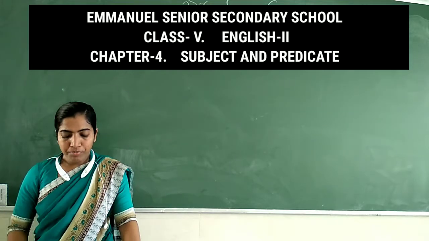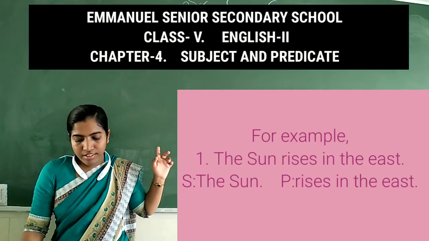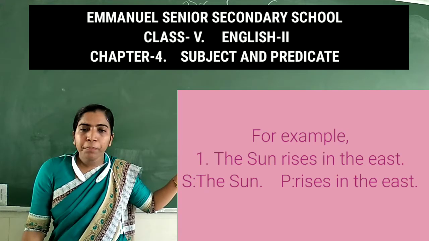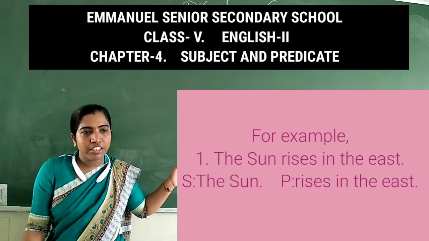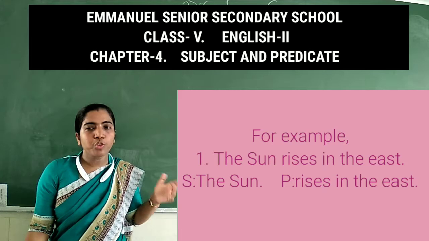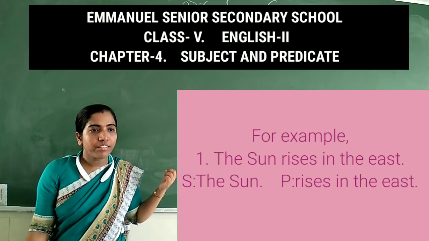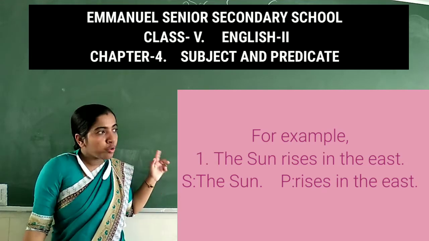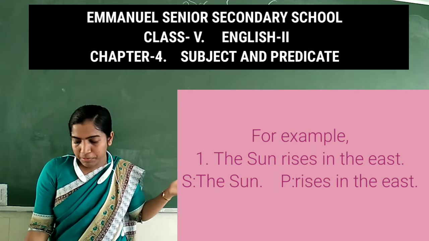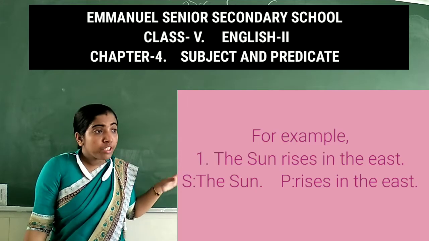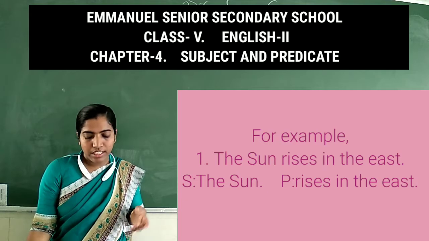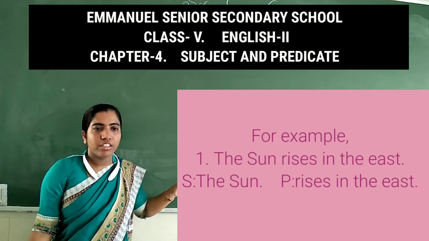Let's see an example, okay? The sun rises in the east. So we are talking about whom? About whom are we telling in the sentence? What, whom? When you ask a question, the answer you get, that's what the subject is. So we are talking about whom in this sentence? We are talking about the sun. The sun is the subject. What are we saying about the sun? That comes under predicate. Rises in the east. Okay children.